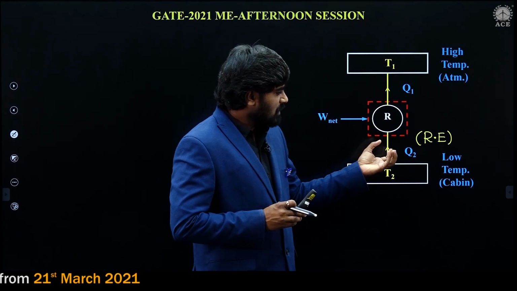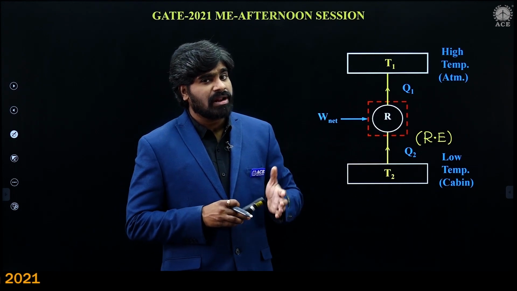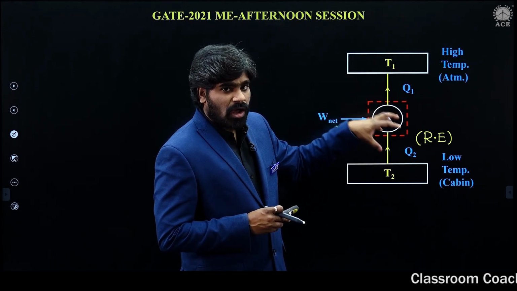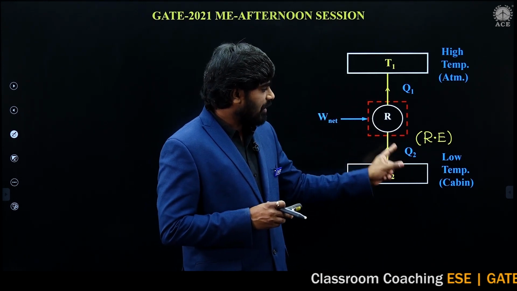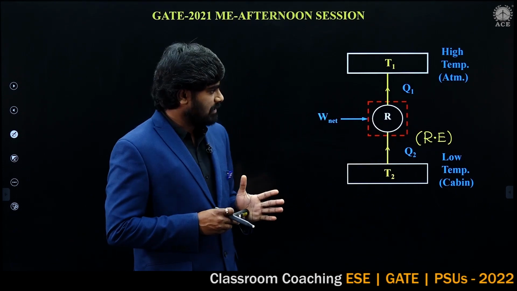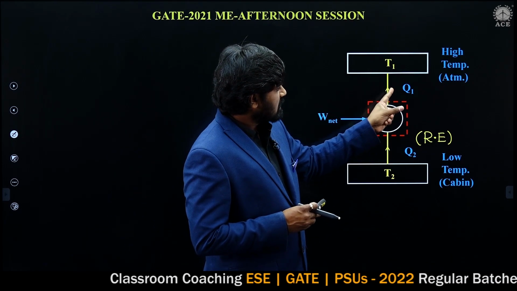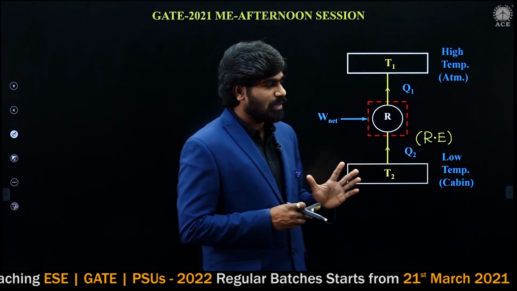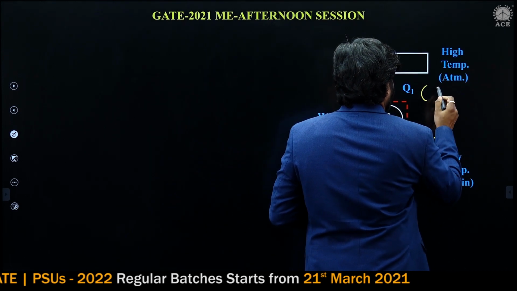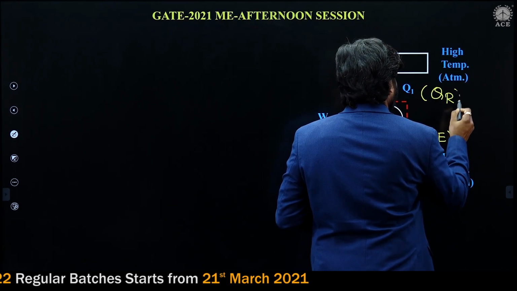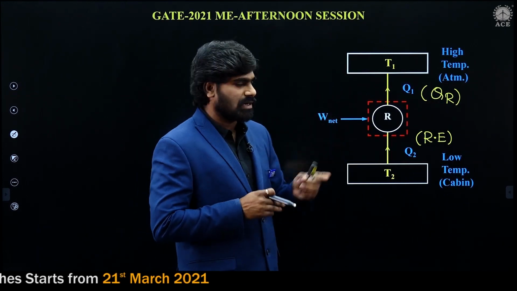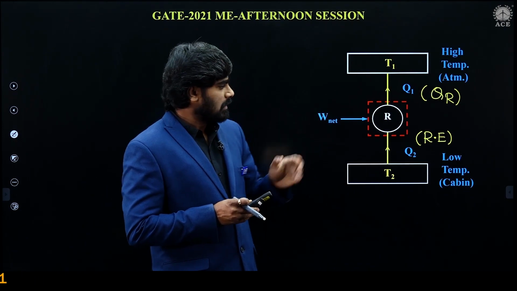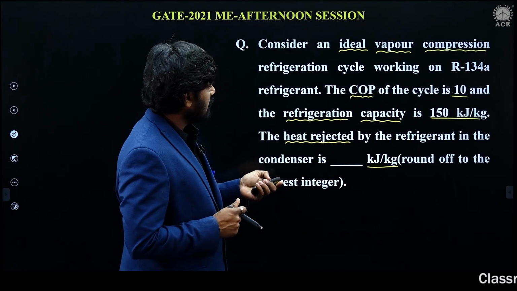I repeat, this Q2 is the refrigeration effect, also called refrigeration capacity, the amount of heat absorbed or extracted from the room or cabin. And what is Q1? This is the amount of heat rejected to the atmosphere. Q1 is heat rejection. This is the work input to the refrigerator. This is the simple refrigerator representation.